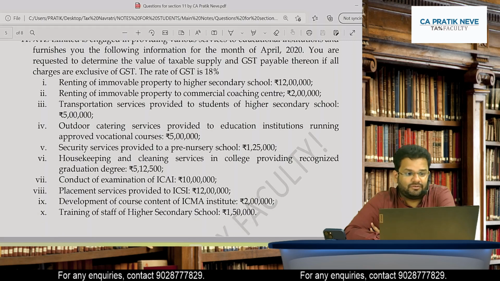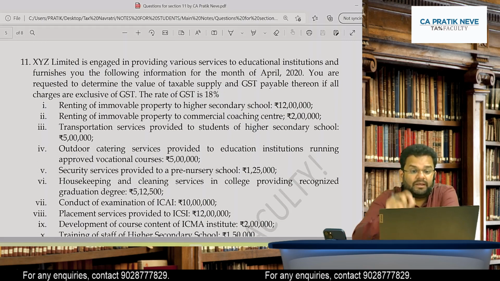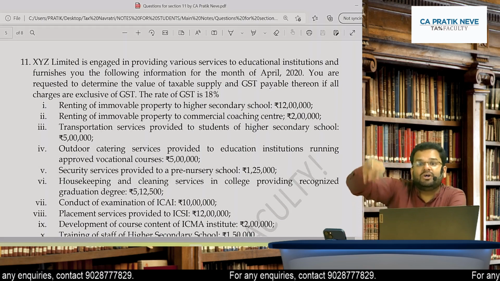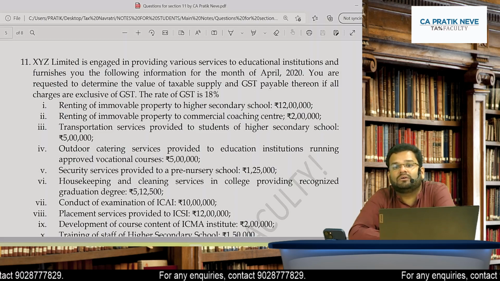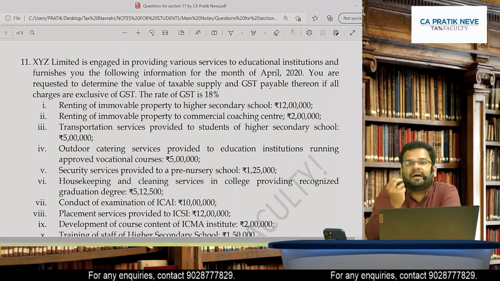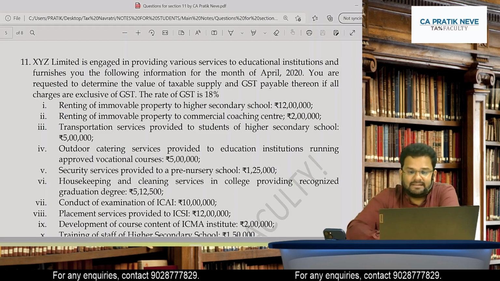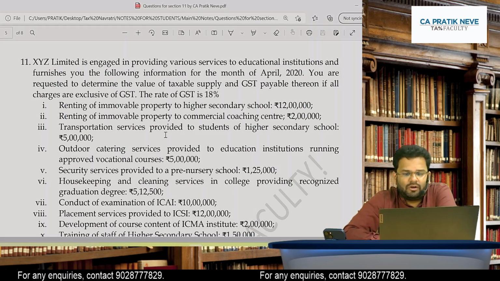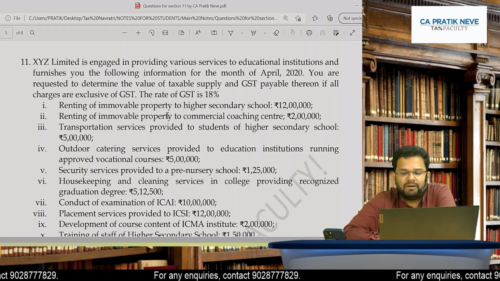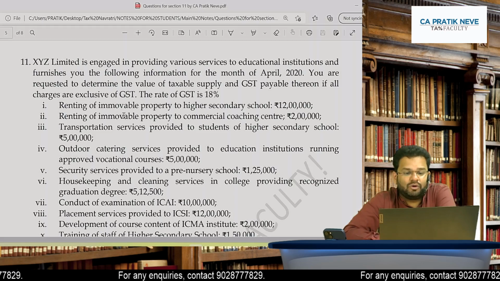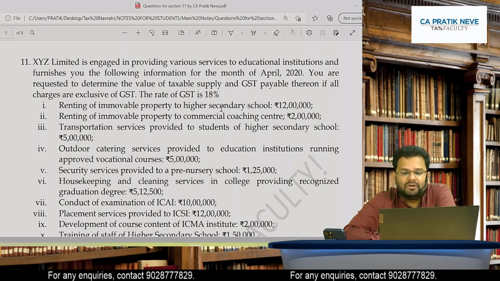Friends, next. XYZ Limited is engaged in providing various services to educational institutions. To educational institution means what? For education institutions, it is an inward supply. Yes. And they furnish you the following information for month of April 2020. You are requested to determine value of taxable supply and GST payable if all charges are exclusive of GST. One is renting of immovable property to higher secondary school.